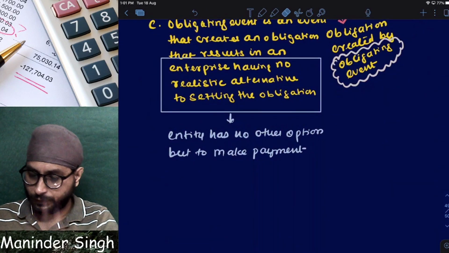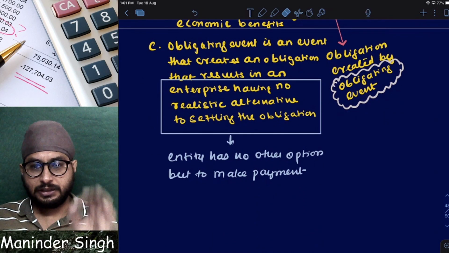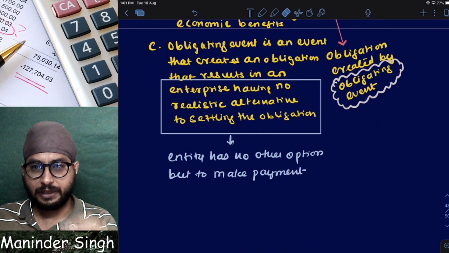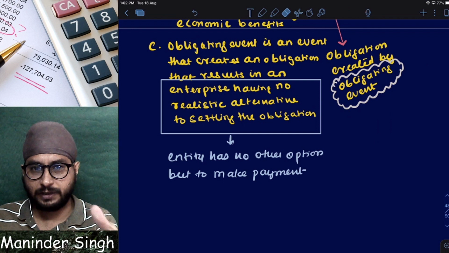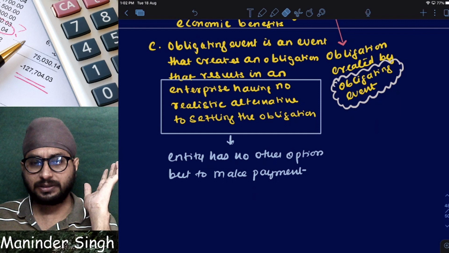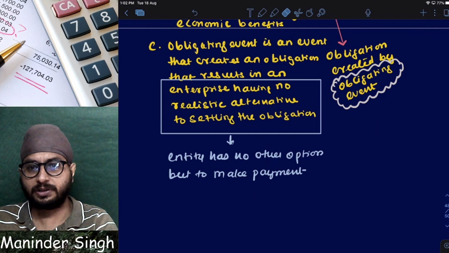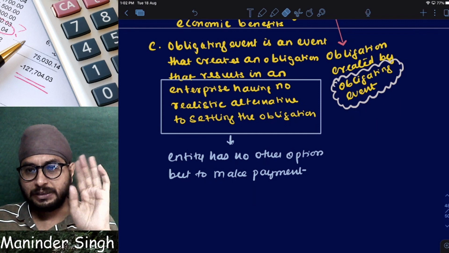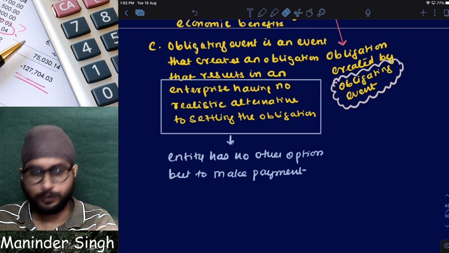Clear? So now what did we understand? We understood that any event which occurs, I repeat, any event which occurs, due to that event, I have no other option but to make a payment. Finished. I have to make a payment, no other option. Then it becomes a provision. If I have other options, it will not become a provision.